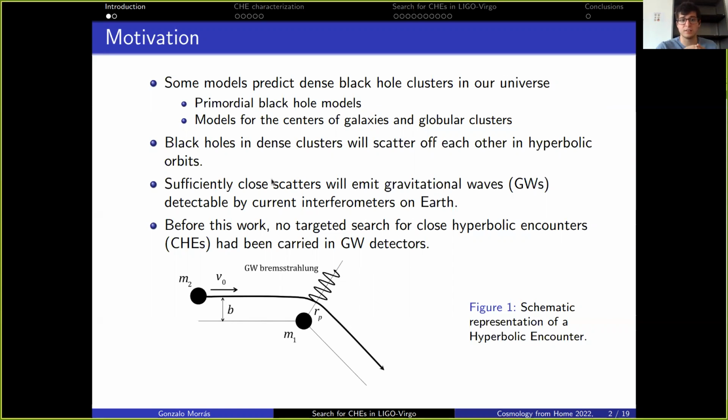Whenever these hyperbolic encounters are sufficiently close, that is when their periastron distance is sufficiently small, they will emit a large amount of gravitational waves that will be detectable by current interferometers on Earth, such as LIGO and Virgo. However, before this work, no targeted search for close hyperbolic encounters had been carried out in gravitational wave detectors.